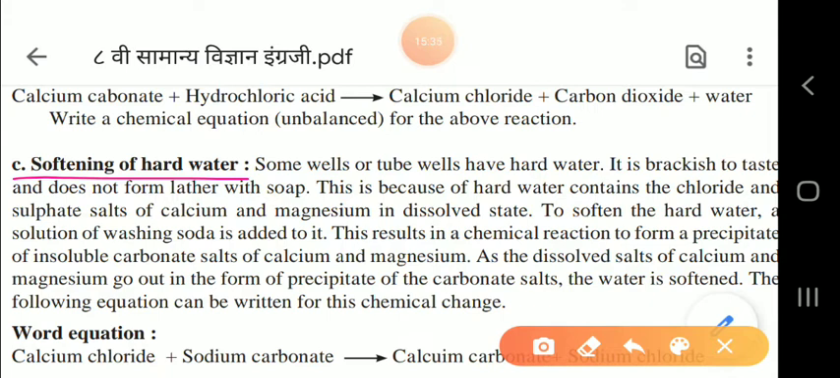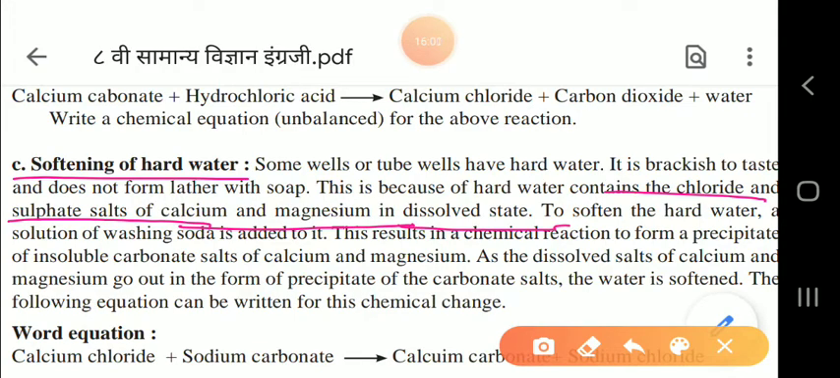Lather means the foam that comes out when we are using soap, and that will not come out. This is because of the hard water, which contains chloride and sulfate salts. So what does this hard water contain? Chloride and sulfate salts of calcium and magnesium in the dissolved state.